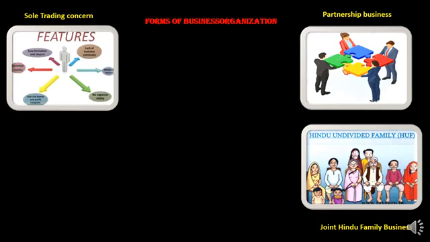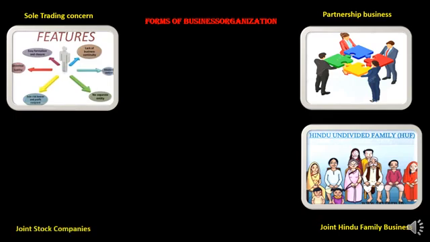Here the profit and loss will be shared equally, and the head of the family will be known as a karta. So the head of the family, the karta, is the decision maker for this kind of business, which is known as a joint Hindu family business.